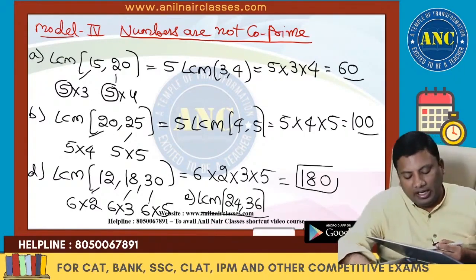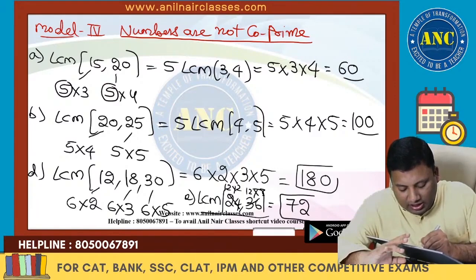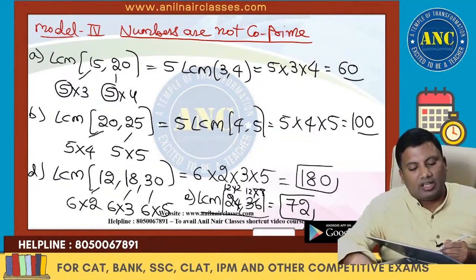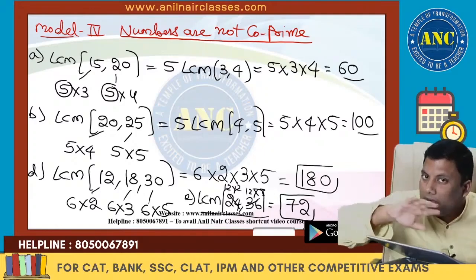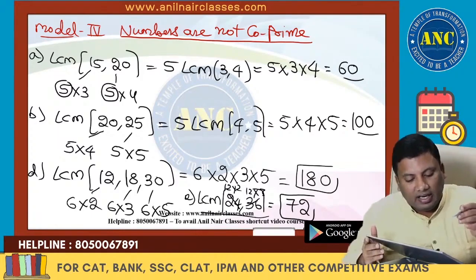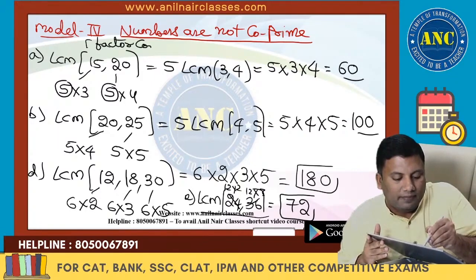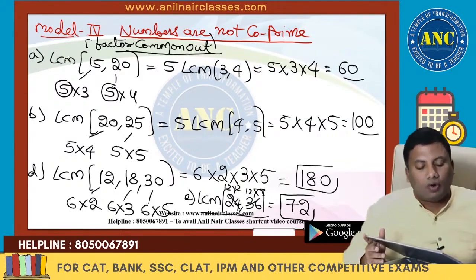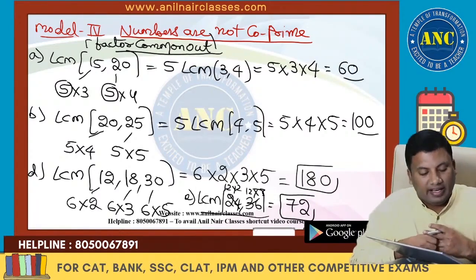LCM of 24 and 36. 12 2s are 24, 12 3s are 36, 12 common, 12 into 6. LCM is nothing but 72. If numbers are co-prime, LCM is the product. If numbers are not co-prime, take the factor common out, write it down in bracket, and then use the co-prime concept. 1, 2, 3, 4 examples. I hope the idea is clear.